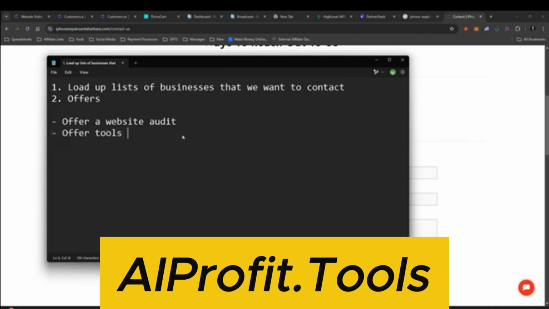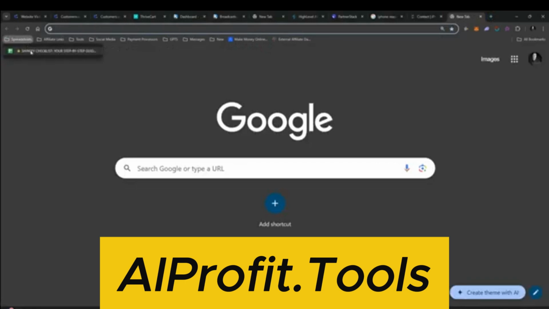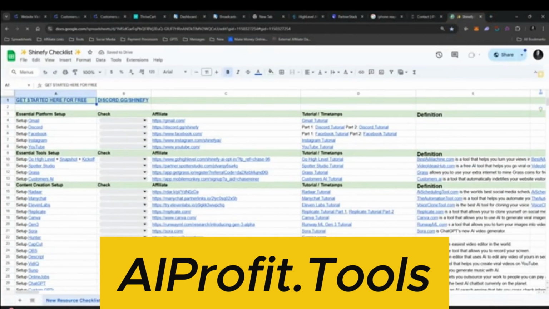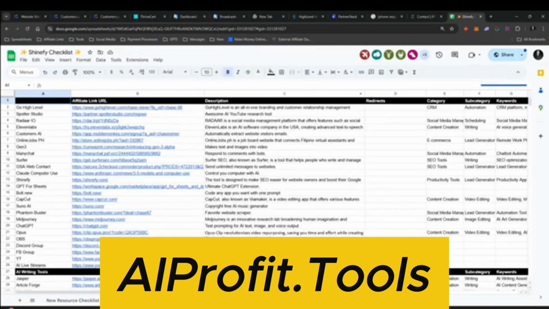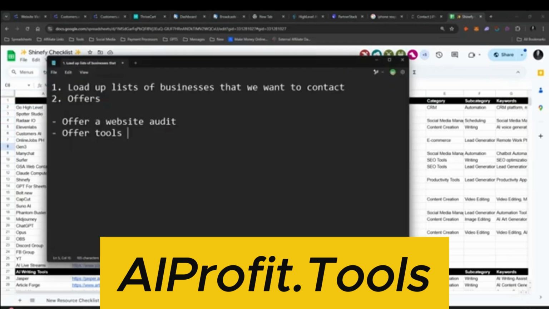And so what I like to do is I have a list, like I said earlier, of hundreds of different AI tools that I can get paid to promote. And I can offer them different tools off this list, and I can get paid a percentage of whatever they sign up for. And a lot of these tools we can actually offer for free because they have free trials.